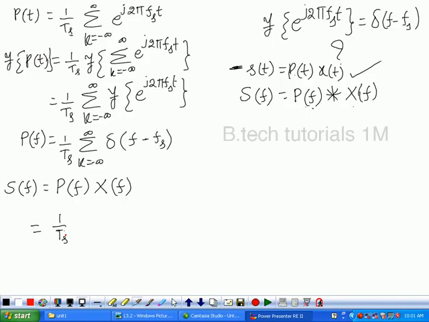Write down that expression and simplify it. Write the product. You know P of f in the above equation. You multiply the P of f with X of f and find the expression for it.